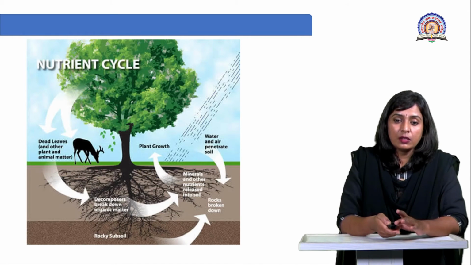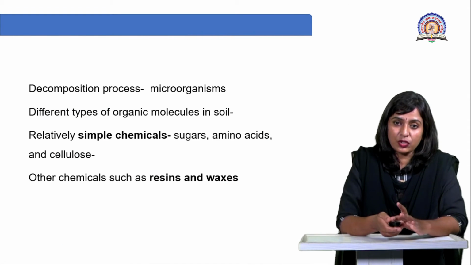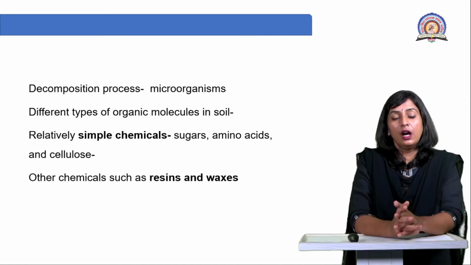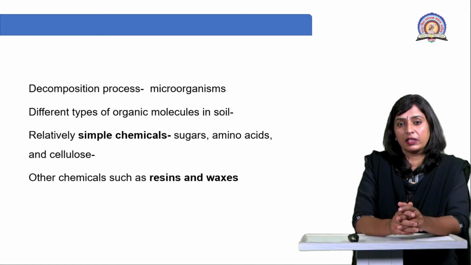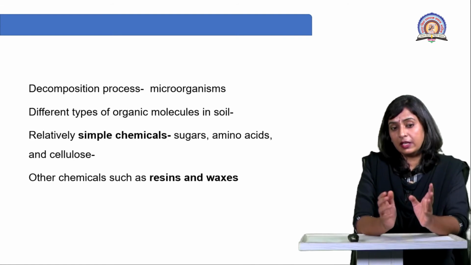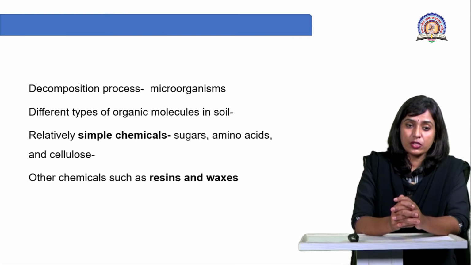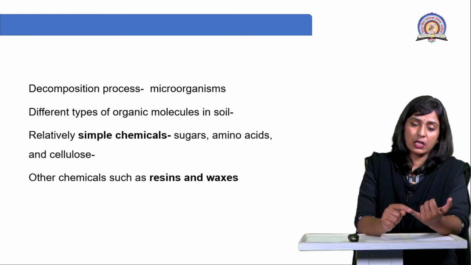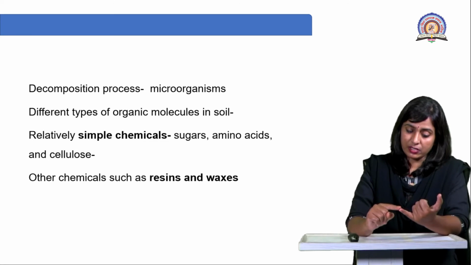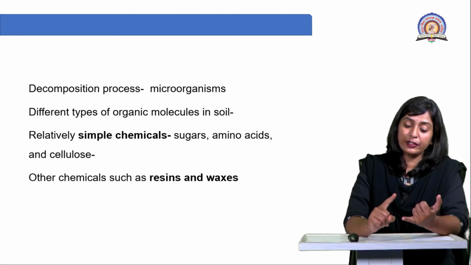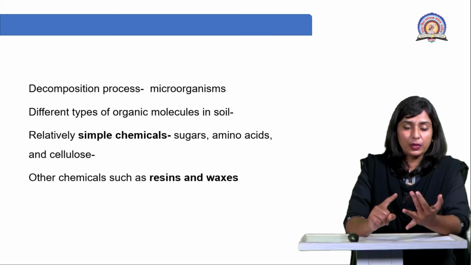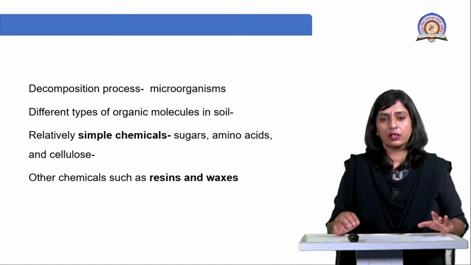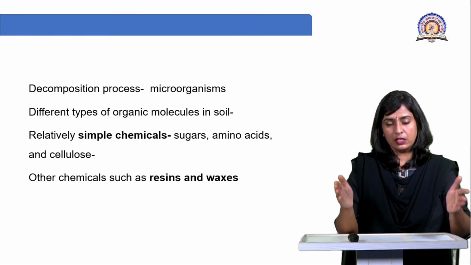So decomposers play a very important role in the digestion, or you can say setting free the nutrients from organic matter. Now see how the decomposition process simply takes place, right? So microorganisms carry out the decomposition of different types of organic molecules which are present in the soil. Right, different types of organic molecules म्हटलं जसं की plant litter असेल म्हणजे plant material असेल, dead bodies of the plant, leaf litter, agricultural waste, even human waste, right, as well as the dead bodies of other animals. These all contribute to the organic matter. So different types of organic matter are present in the soil.